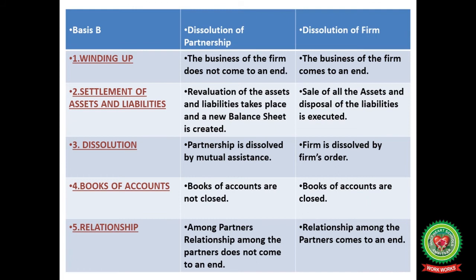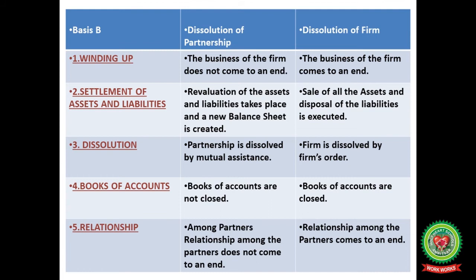The next point is dissolution. Partnership is dissolved by mutual consent. Suppose three partners are available in the partnership firm and all mutually decide to dissolve the partnership deed, then only it is possible. And dissolution of firm can be by the court's order. Books of accounts are not closed in partnership dissolution, but in case of firm, they are totally closed. Next, the relationship among the partners does not come to an end.